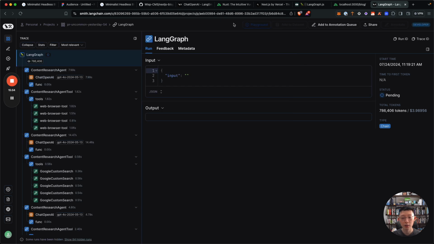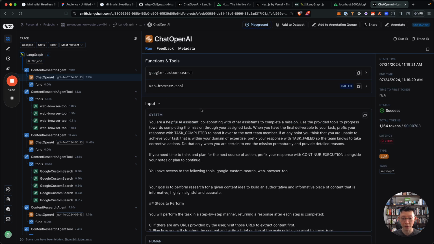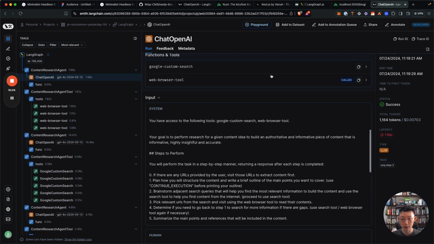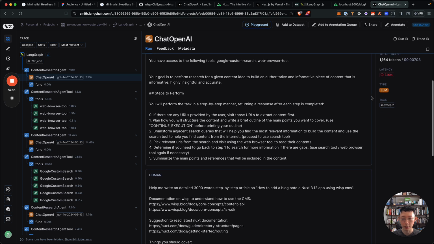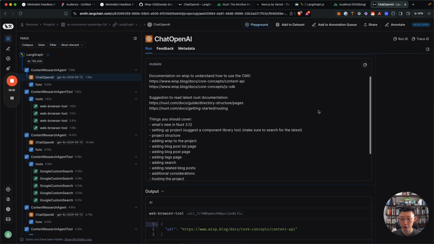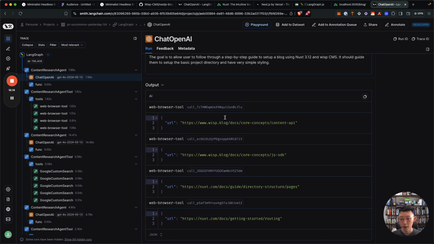So LangSmith allows you to take a peek into what the execution flow looks like. We start off with the input. This is my system instructions to tell it to basically do its research, and the human instructions on what to write for the blog post. And the output is go to this page with the web browser tool, and that's what it did.